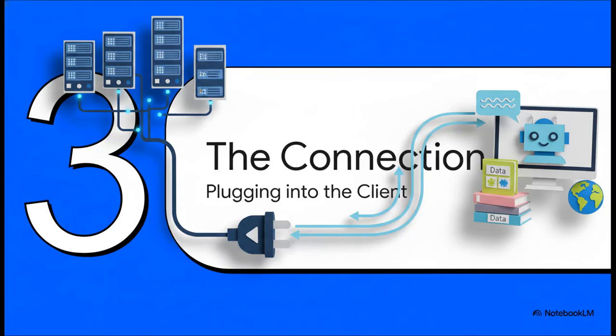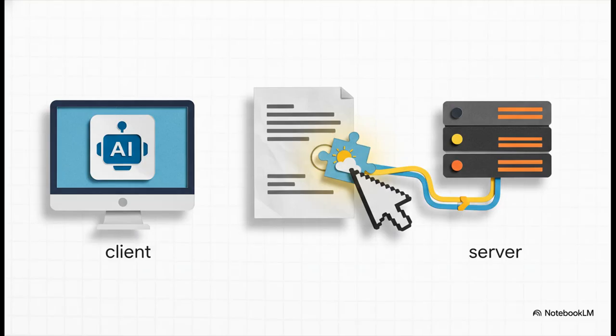So we built the server, but right now it's just sitting there waiting. The next absolutely critical step is to plug it into an actual AI application. For this, we're going to use Claude for Desktop. Connecting them is surprisingly simple. We just need to pop open a JSON configuration file for the Claude app. Inside, we add an entry for our weather server, and we just tell the client exactly how to run it. Use the UV command and point it right to our weather.py file. We save the file, restart the app, and the connection is live.